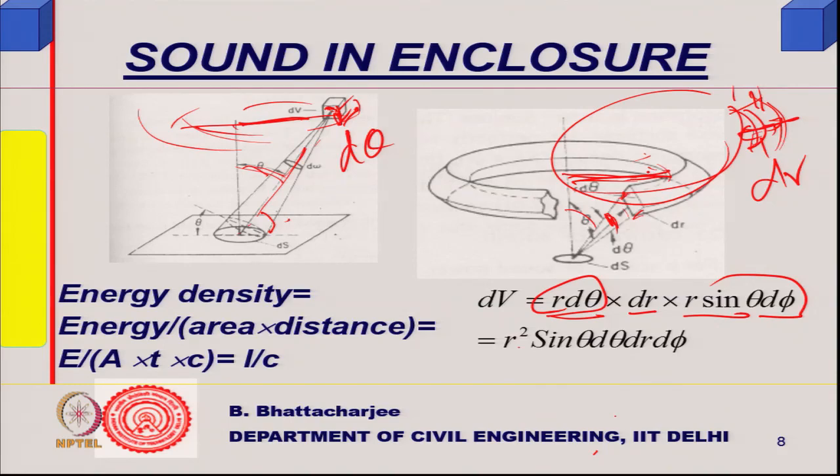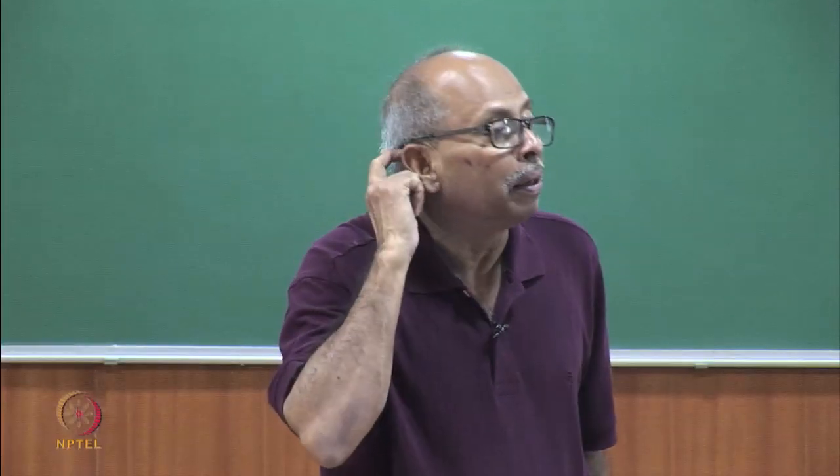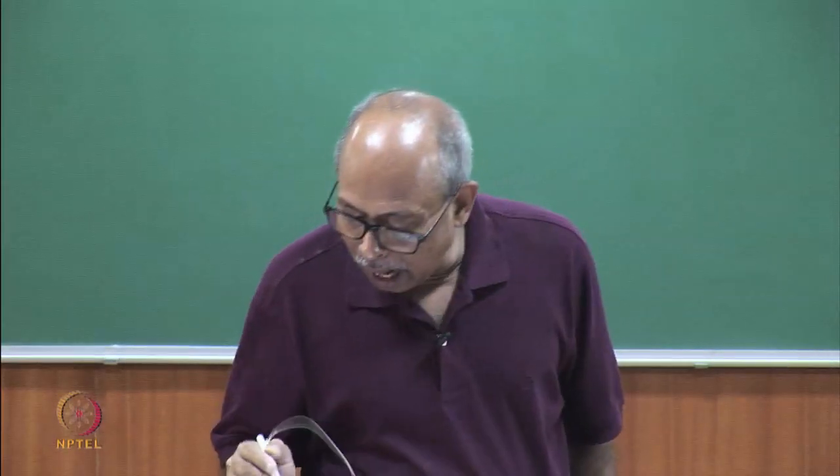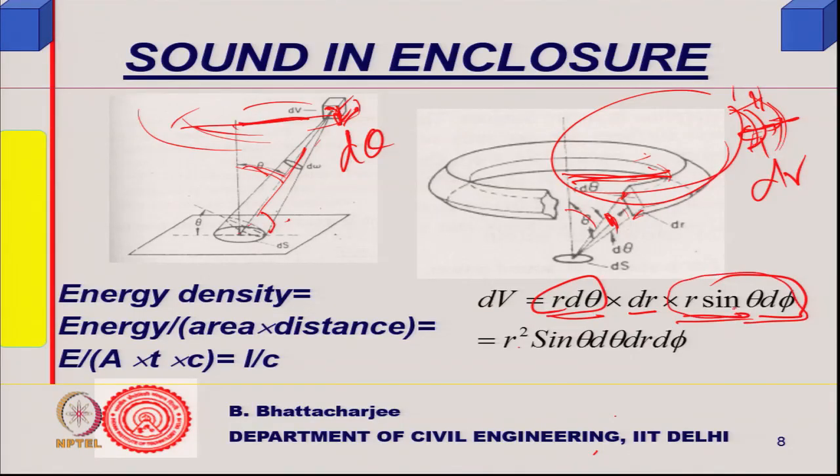Phi will vary from 0 to 2 pi, in the azimuthal plane, and r sin theta d phi, that is what I am writing. So, for this small volume, r sin theta d phi, dr is outward towards the radius, and r d theta is along the elevational plane. So, that is the volume. The volume of this one is r square sin theta d theta dr d phi. Is that right? Is the volume understood?